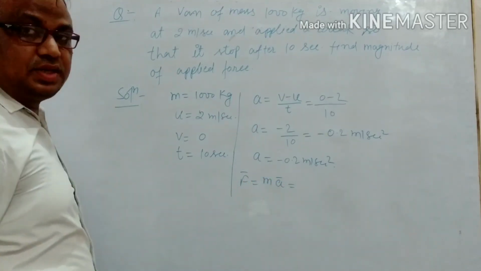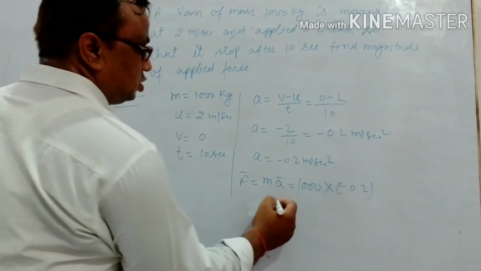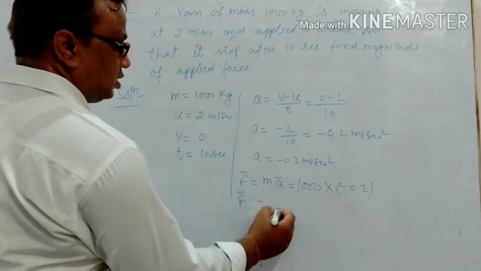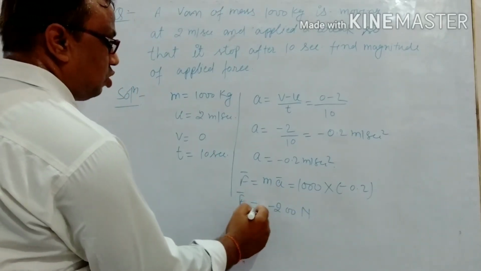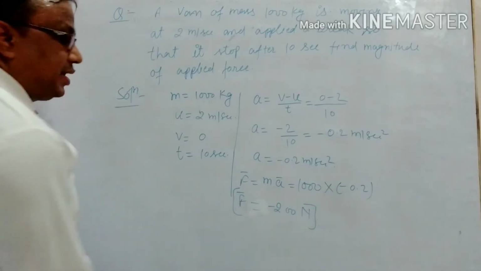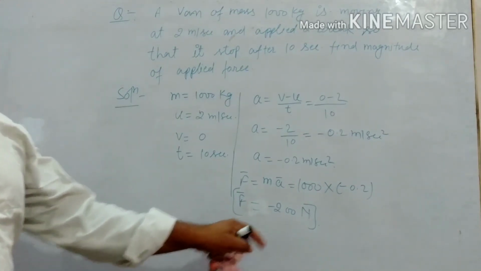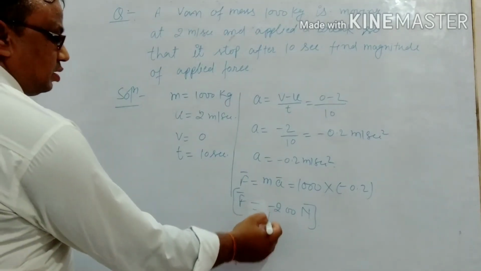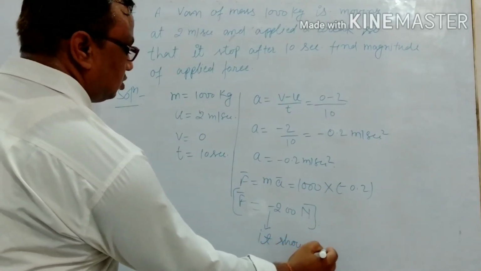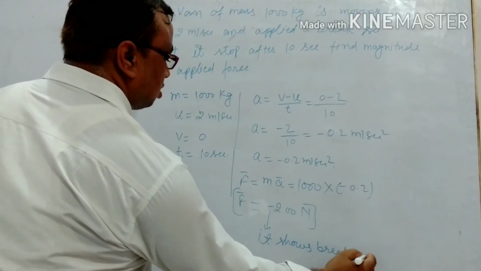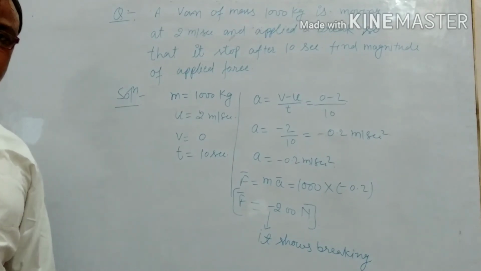Mass is given 1000 and acceleration is minus 0.2, so the applied force is minus 200 Newton. And we all know that the minus sign shows the force is applied in the opposite direction, like a braking system. It shows braking. Clear guys? So everyone note it.